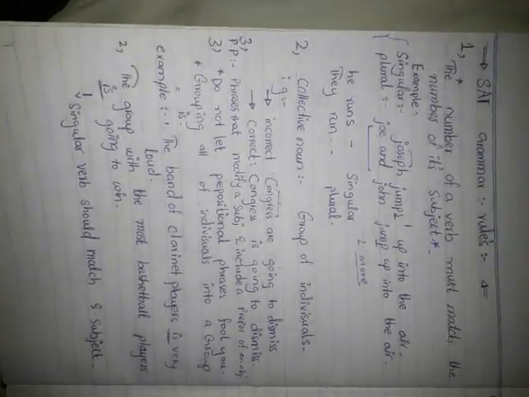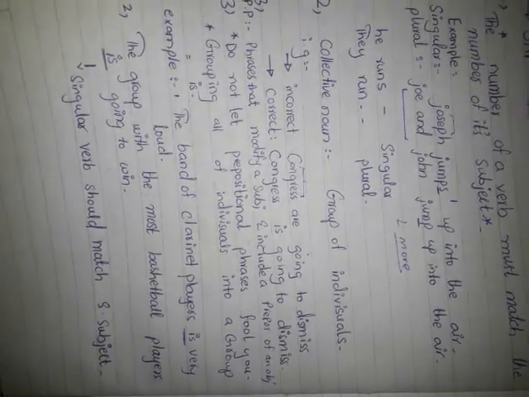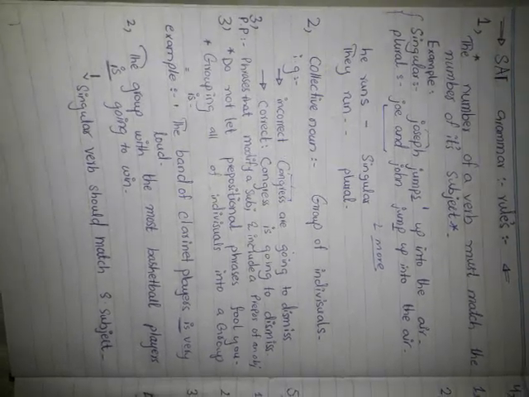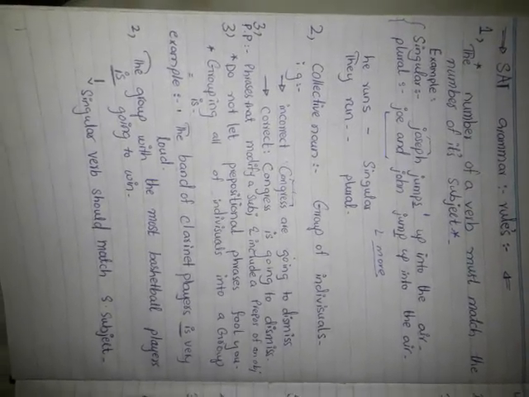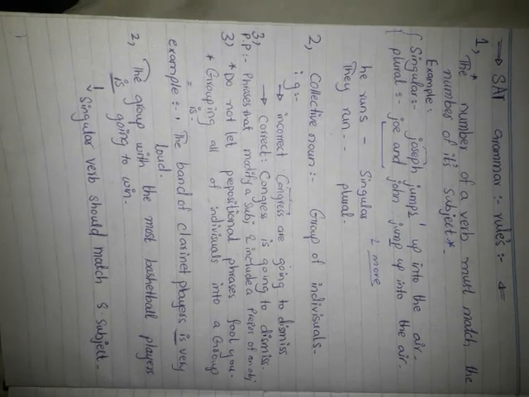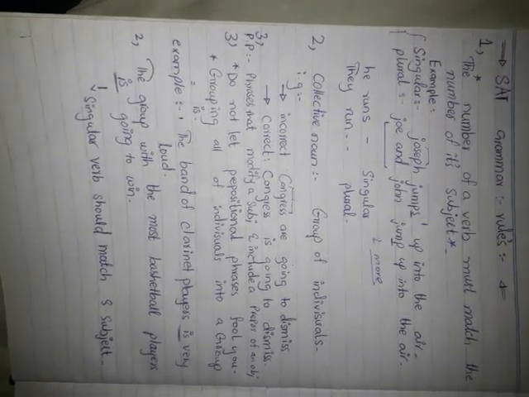Okay, now the point here is that phrases that modify a subject and include a preposition and an object, do not let prepositional phrases fool you. There are a lot of prepositional phrases that majorly fool you and you get tricked by them, so you don't have to do that.